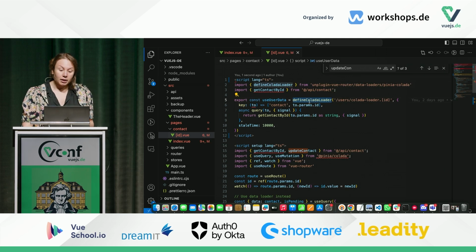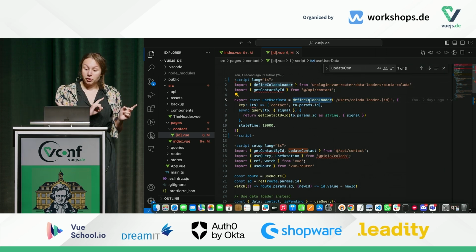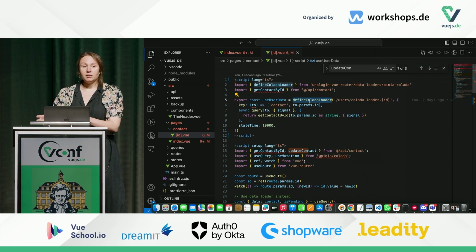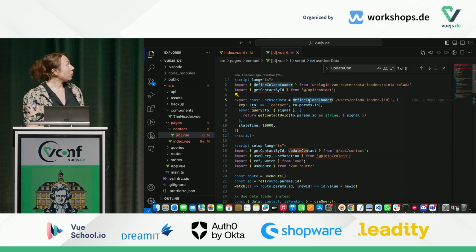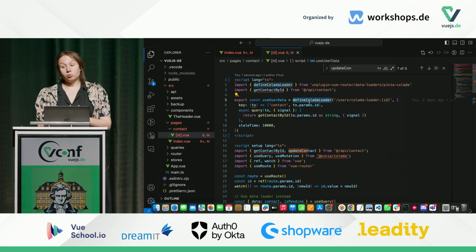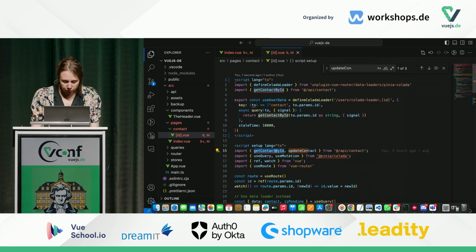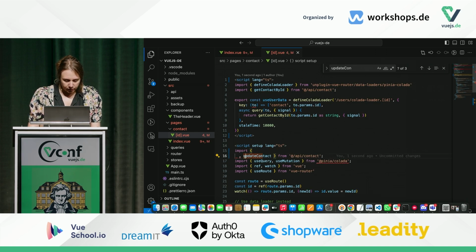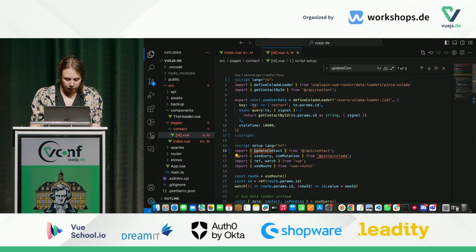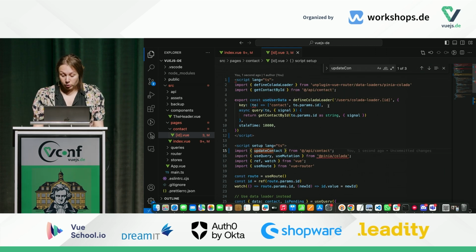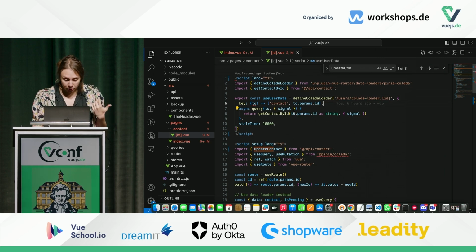Because data loaders have specific loaders, and in particular, there is one which is specially made for Pinia Colada, which will enable us to work with these two tools together. So, how does it work? I will just remove this to make it workable. Okay. So here, we are basically doing exactly the same thing as what we were doing in our component, in our query.